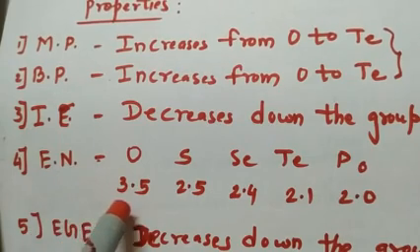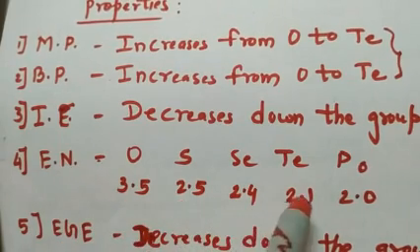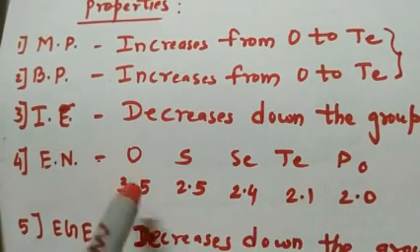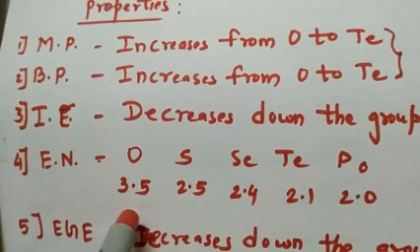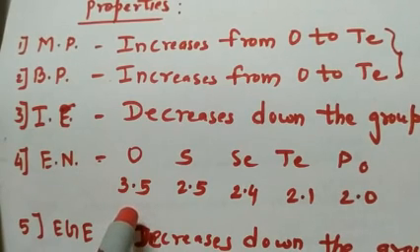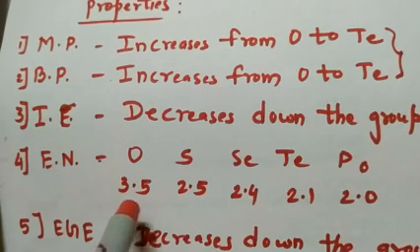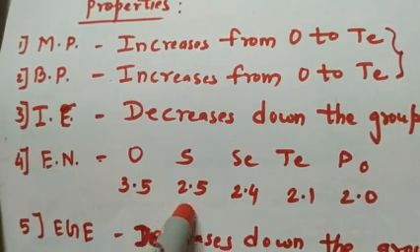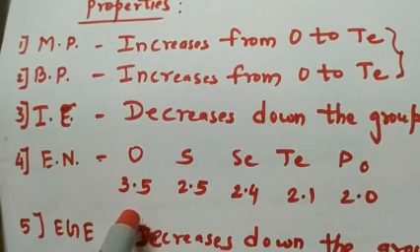Next, electronegativity. For oxygen, sulfur, selenium, tellurium, polonium, its values are given. Oxygen is very important from the point of view of solving problems, because the electronegativity value is helpful in many questions. For sulfur it is not that important, but oxygen is important, so you need to learn that.